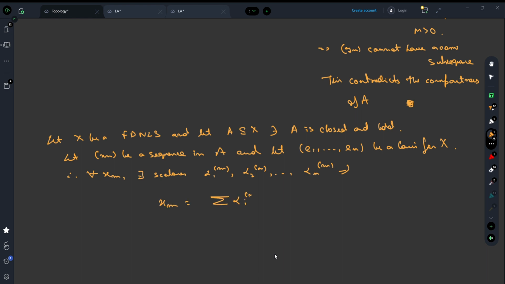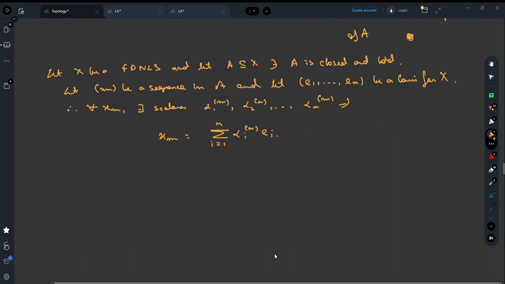So it's the sum of alpha im ei, i ranging from 1 to n, right? I guess it's clear. Now A is bounded. So that means each of these elements Xm, their norms are bounded. That is the specific meaning of A being bounded. That implies norm of Xm is less than or equal to some k. This happens for all m, where k is some positive number.